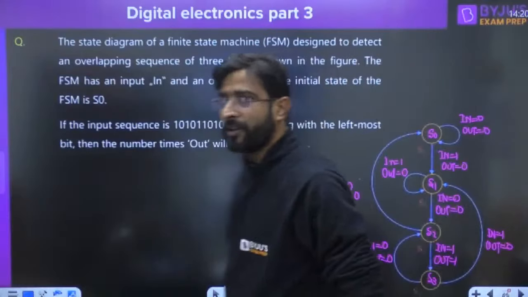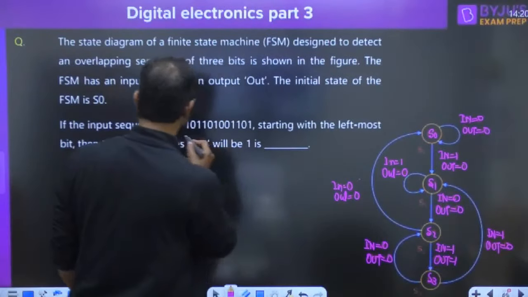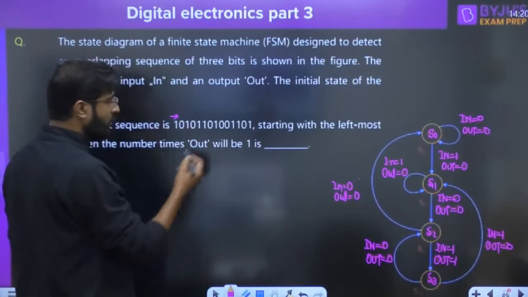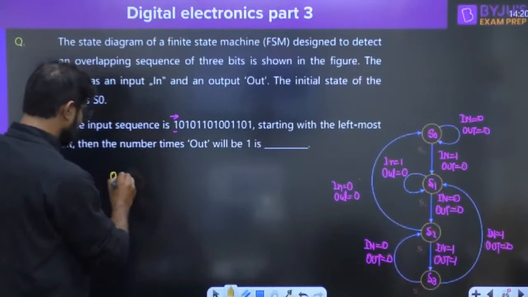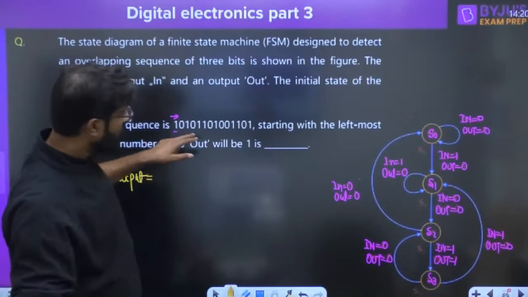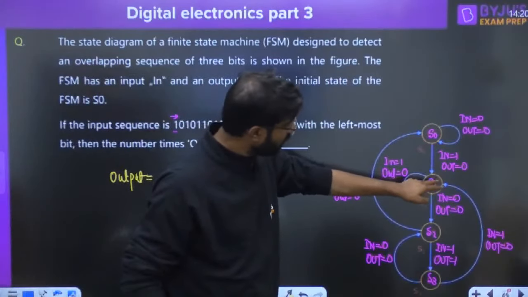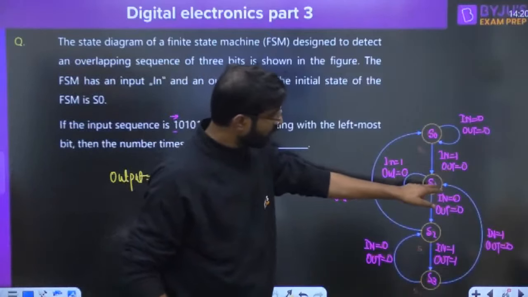Yes, everyone try to understand. This is called nothing, it is just a 101. You can apply. From here we have to apply it. Already given in the problem. If you apply the input 1, what should be the output you will get? Everyone, output I am writing. If you apply the input 1, you will go to this particular place, output is 0. And you will get to S1.